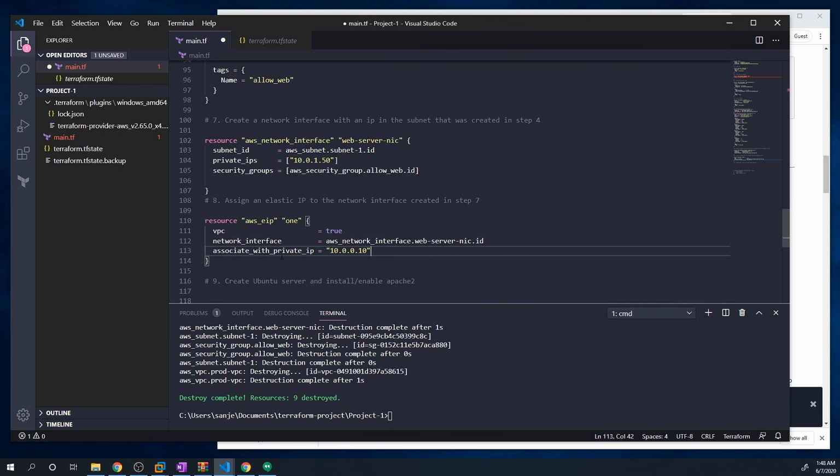And then when it says associate with private IP, it's going to be the private IP that we gave right here. And also, I forgot to point out that here we're passing in a list of IPs. So technically we could have given more than one, but we're just going to assign one here, and then we can just reference that here. So we'll do 10.0.1.50.